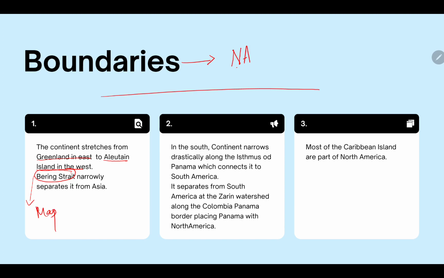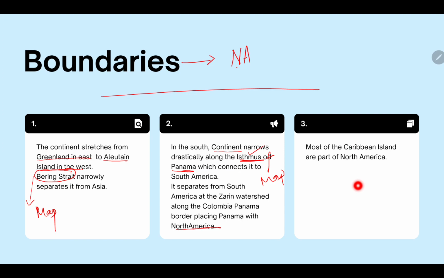Number two, in the south, the continent narrows drastically along the Isthmus of Panama, which connects it to South America. I will also show the Isthmus of Panama on the map. It separates from South America at the Atrato watershed along the Colombia-Panama border, placing Panama with North America. Kindly remember the Isthmus of Panama.